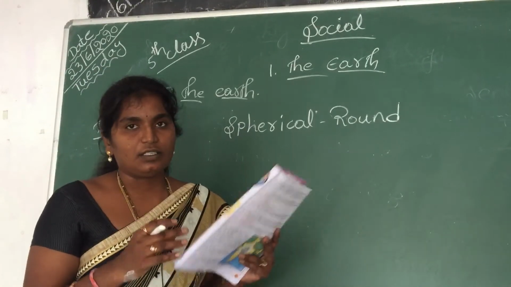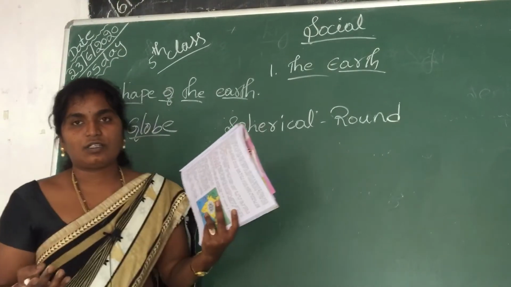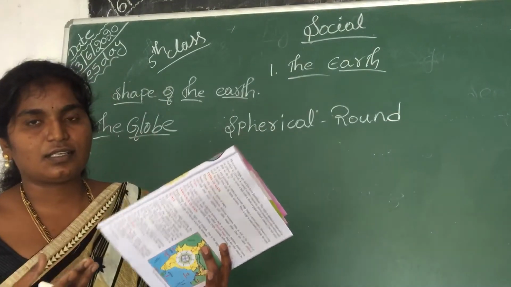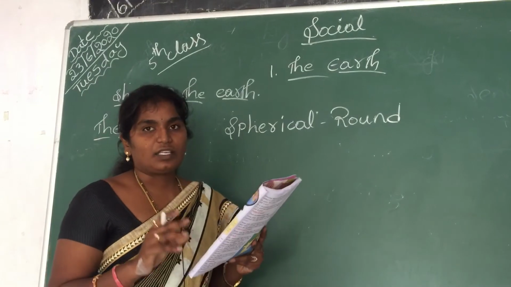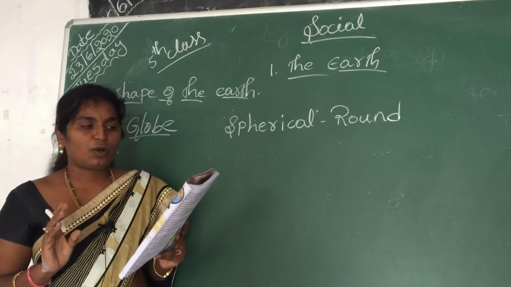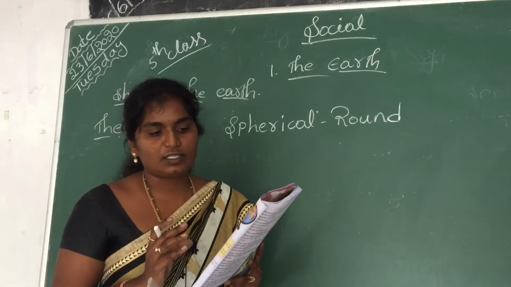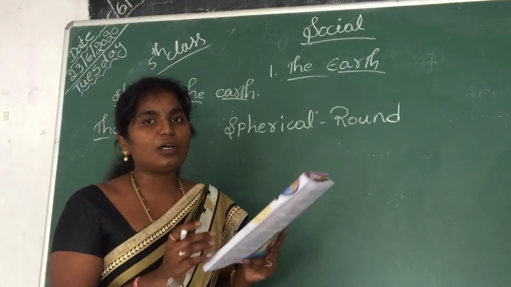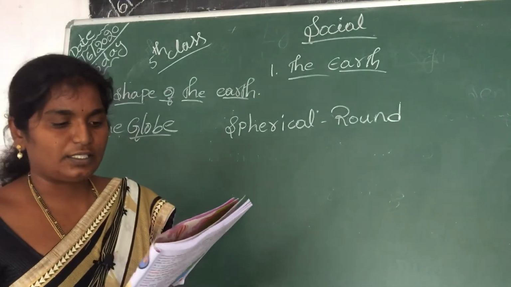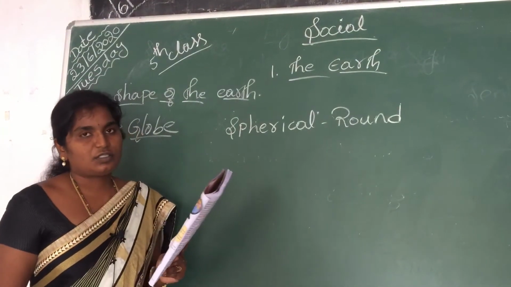On the earth, where are the oceans, where are the continents, where are the countries, where are the rivers flowing, where are the seas. All these we can see by using the globe. So a globe is called a small model of the earth. We are seeing the total earth on the globe, no? That's why we call the globe a small model of the earth. You can see continents and oceans on it.